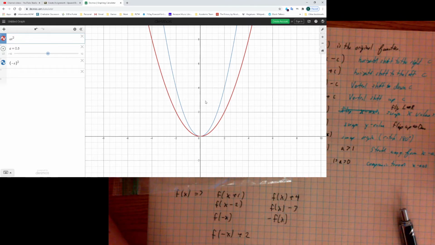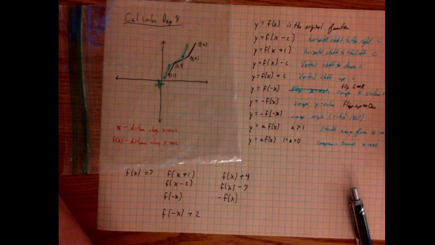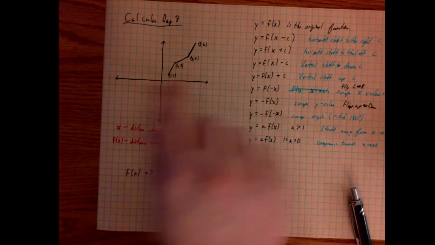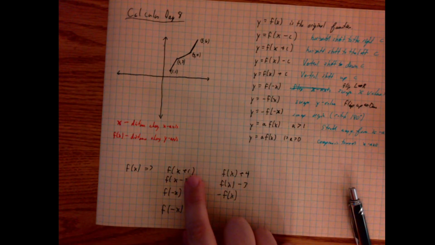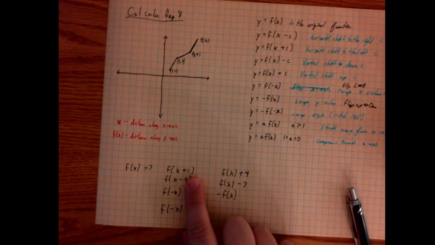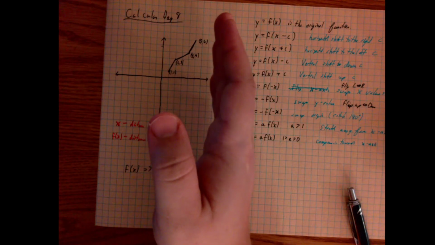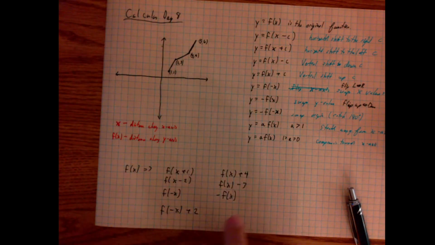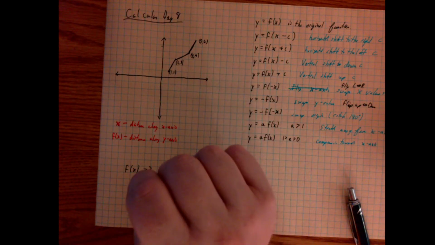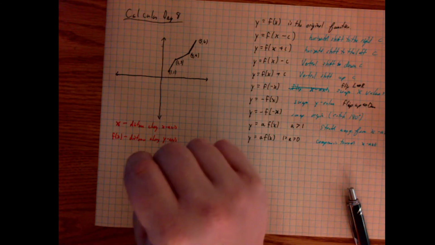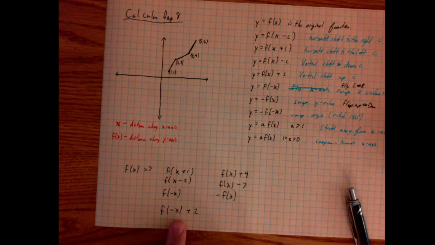And what you need to be able to do is what we have in our problems from today. You need to be able to be given a picture like this one and say, okay, what will this thing look like if I take f of x plus 1? Well, it's going to take each of these points and move them to the left 1. What would I do if I had f of x minus 3? Well, it's going to take each of these points and move them all down 3. What if I had a composite of those? Well, then that would just make both changes in order. Now, speaking of which, the second part of today is a composite, and it's the last thing we talked about.